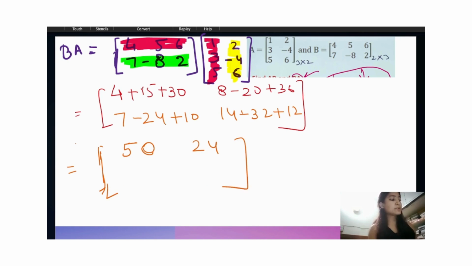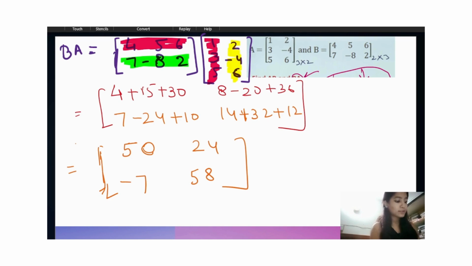So minus 24 plus 10 will be minus 14. Minus 14 plus 7 will be minus 7. And here we will get 14. Is it minus 32, right? No, plus 32. Yeah, 14 plus 32 plus 12 will be 58.